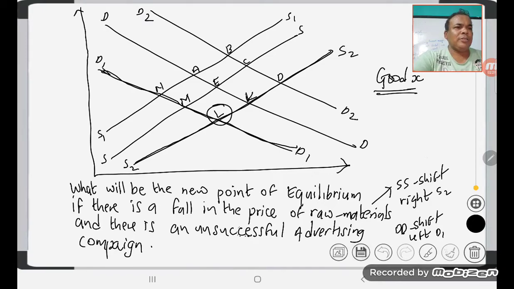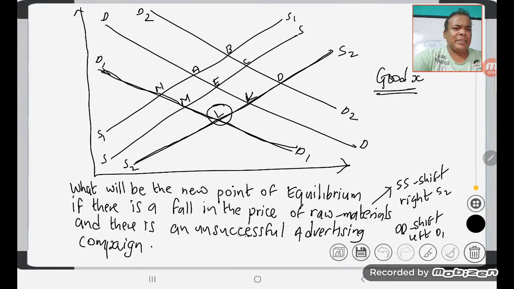So I explain again, if you have not understood what we mean by fall in the price of raw materials. When the price of raw material falls, cost of production will fall. It becomes more profitable to undertake production. Supply of good X will increase. An increase in supply of good X will shift the supply curve to the right from S1 to S2.